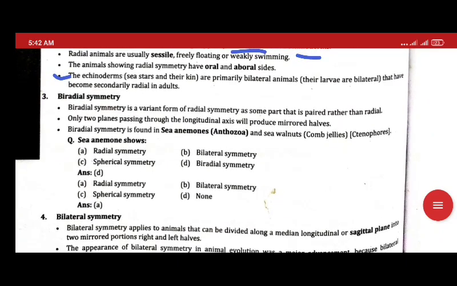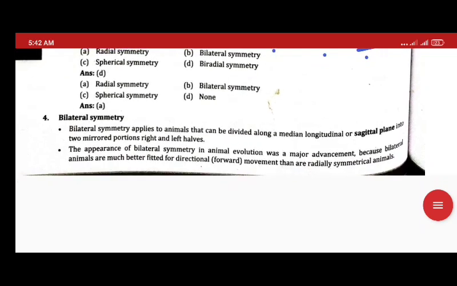So biradial is a type that is paired rather than radial. Now this occurs in sea anemone and Ctenophora, groups of coelenterates, both including coelenterates we have studied. Now bilateral symmetry.